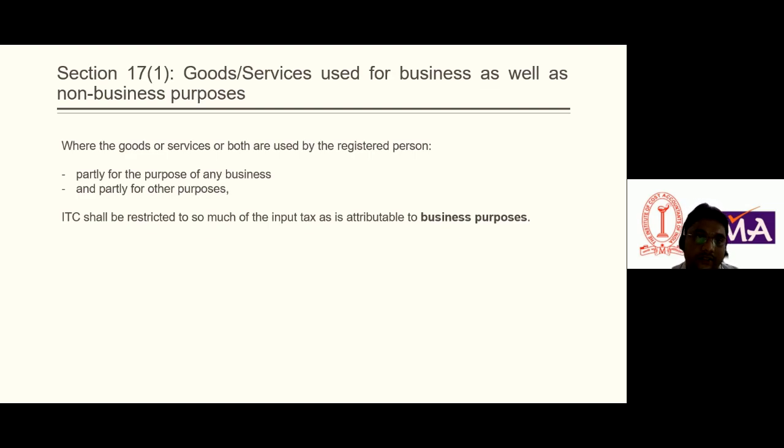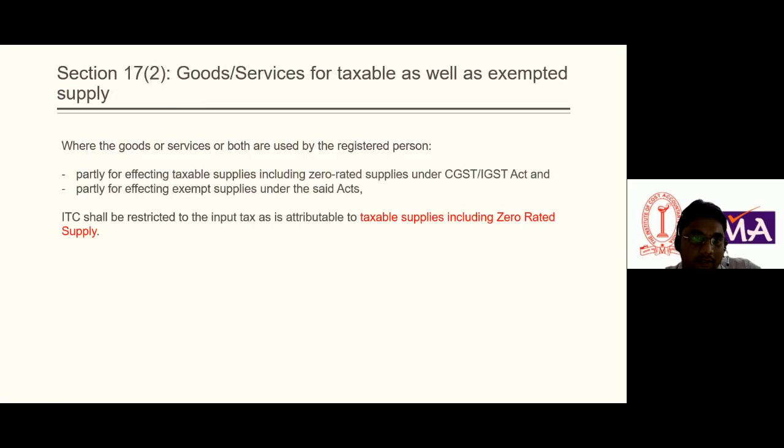It is clearly mentioned: the goods which you have bought should be used exclusively for business purposes. Otherwise, ITC would not be available. So this is section 17 subsection 1, which tells about goods and services used for business as well as non-business purposes. Now section 17 subsection 2, which tells about goods or services for taxable as well as exempted supply.